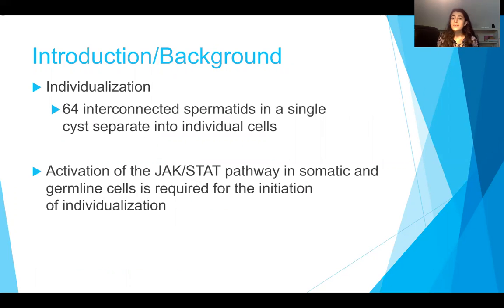So during this individualization, the 64 interconnected spermatids that are in a single cyst push unnecessary cytoplasm out and individualize. And after this, they travel to the seminal vesicle where that's their final destination. And it was actually found that the JAK-STAT pathway is required to activate the initiation of individualization. And the way the JAK-STAT pathway does this is by regulating both somatic and germline cells. And those two work together to initiate individualization.